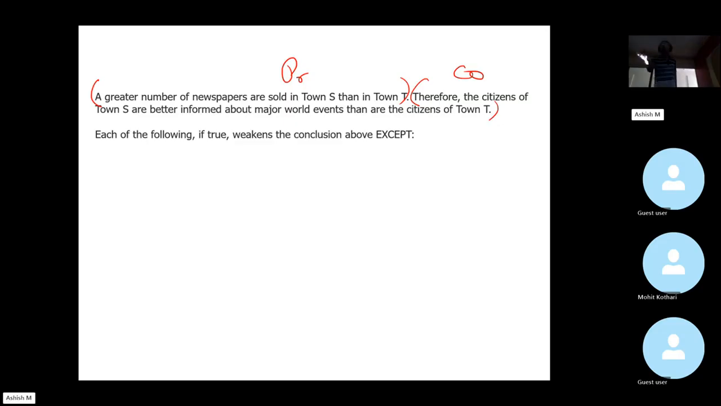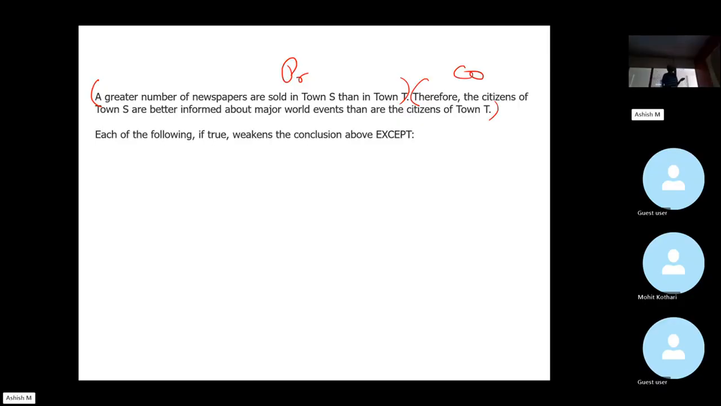Very nice. Absolutely. There could be more people in town S than in town T. In other words, what we are essentially saying is that more newspapers does not translate to a greater percentage of people. Very nice. We don't know the newspaper type. For example, if most of the newspapers sold in town S were, let's say, newspapers that cover Bollywood news, then we clearly cannot conclude that citizens of town S are better informed about world events. Very nice. So all these are very genuine things that should come to your mind. Good.